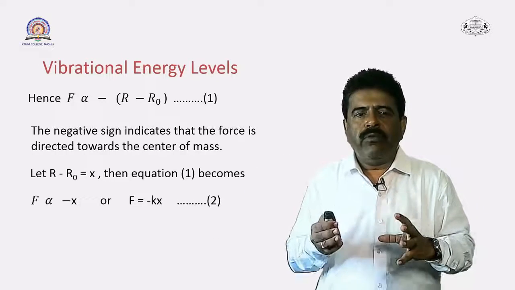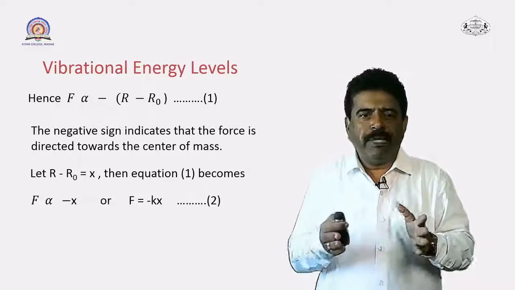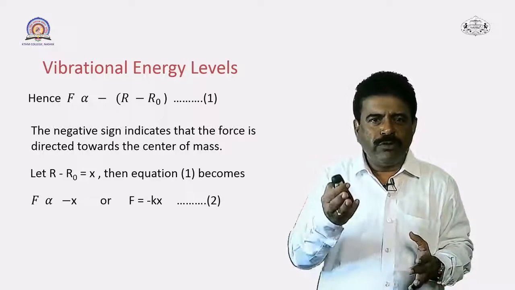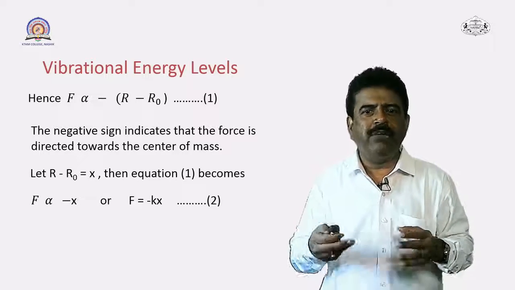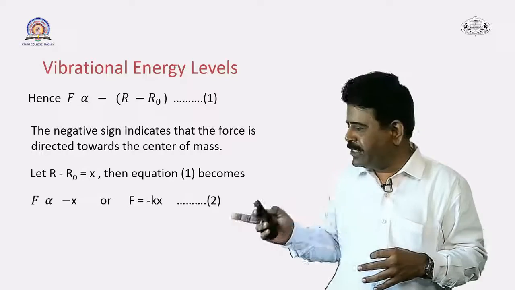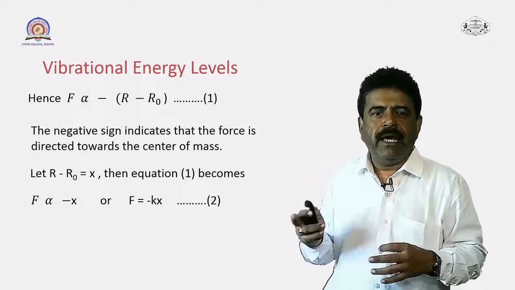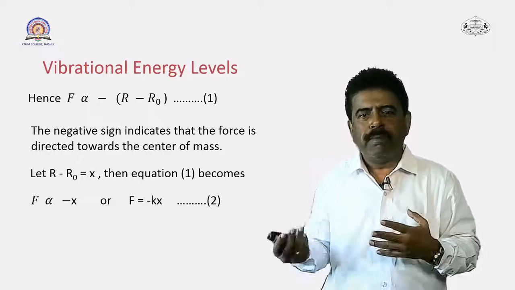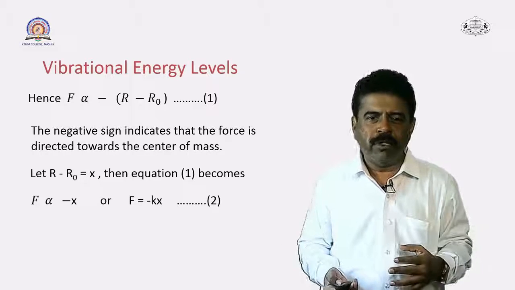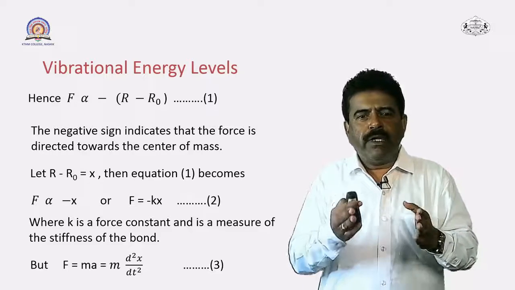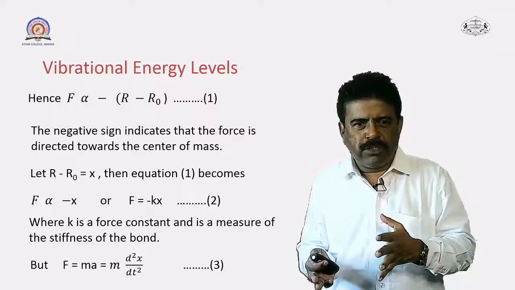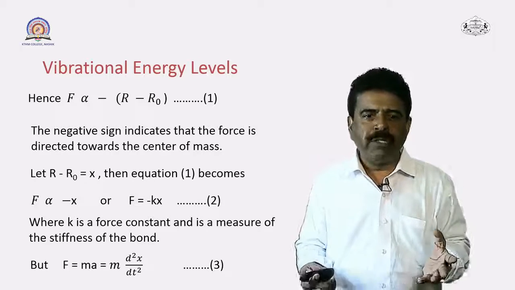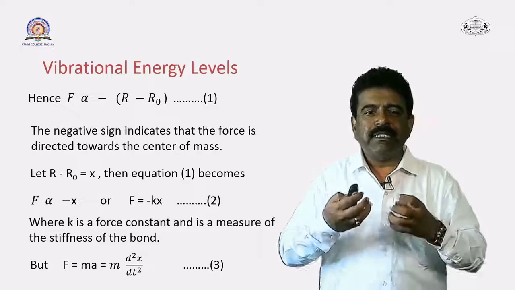Okay, so now let r minus r0, that means the deviation, be represented by a term x. If you substitute r minus r0 equal to x in equation 1, it becomes F is directly proportional to minus x, and you can substitute a proportionality constant. So F is equal to minus kx. Let us give this equation number 2. Now k, even though it is a proportionality constant, represents the stiffness of the bond. It is a force constant.